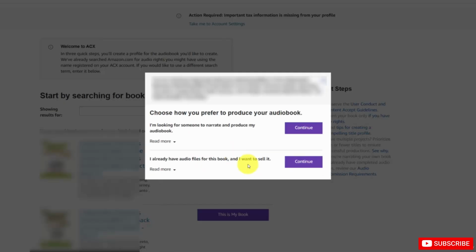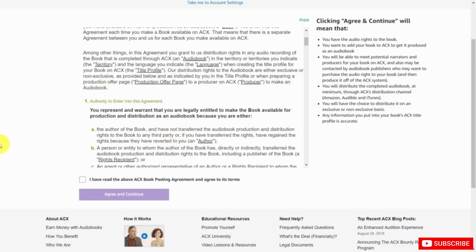Now, there are 2 things that you can consider. One is you can have someone narrate and produce your audiobook, or you can produce the audio yourself and you can upload it to ACX. Now, because reading audio is a time-consuming process, we are going to look at the narration process. So when you agree to the contract, what you're agreeing to is all in plain language on the right-hand side. Basically, you're giving ACX the right to look for producers and narrators on your behalf. At the same time, you're asserting that you have the rights to work with the content in this book.